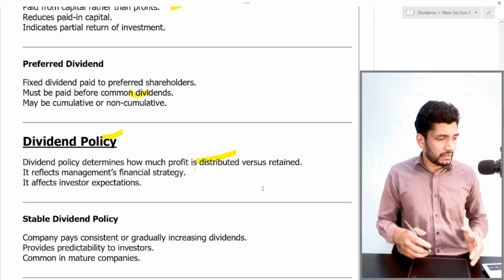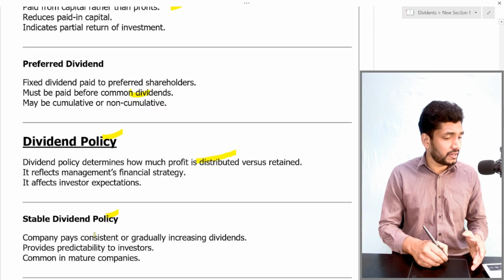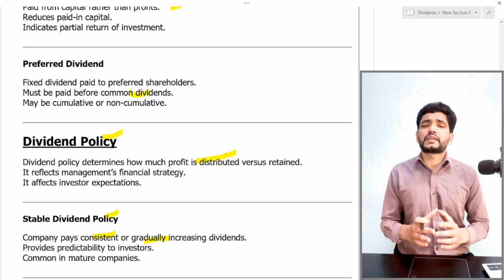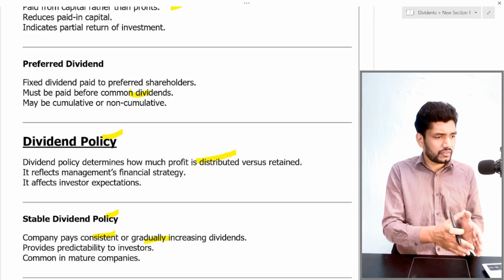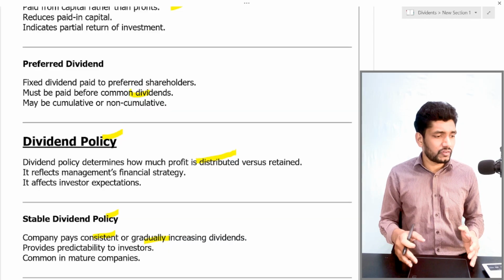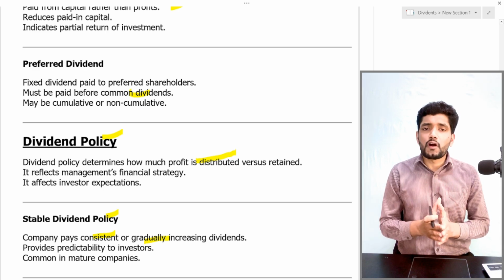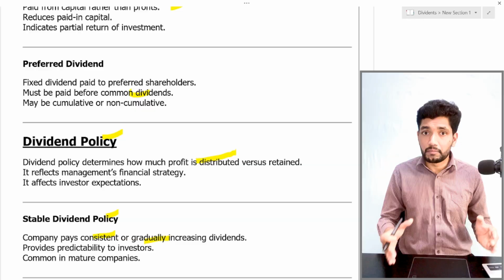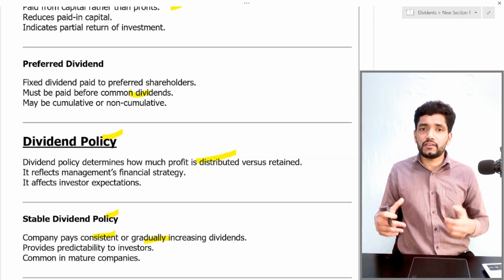The first category of dividend policy is stable dividend policy. In a stable dividend policy, companies pay consistent or gradually increasing dividends. That means the dividend is predictable to investors. The company is paying a consistent dividend from period to period. It is very common in matured companies. If a company is very matured, normally they will follow the stable dividend policy. That means they will pay a fixed, constant amount as dividend from period to period.